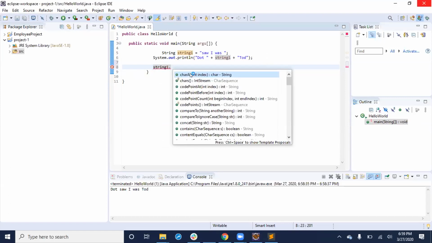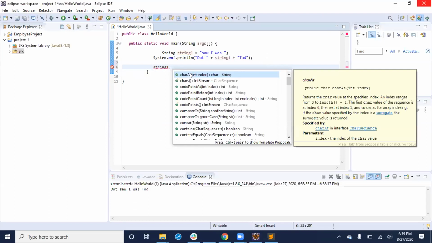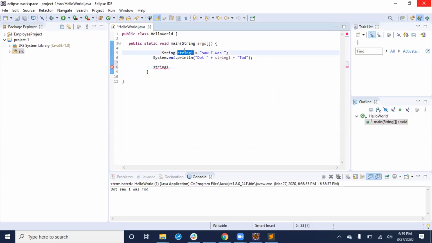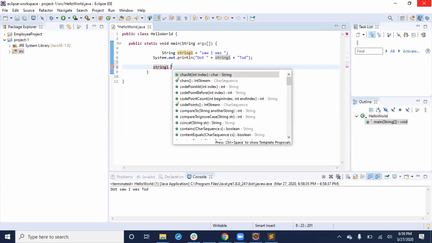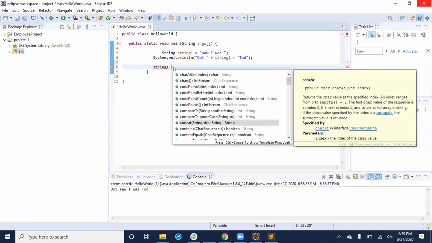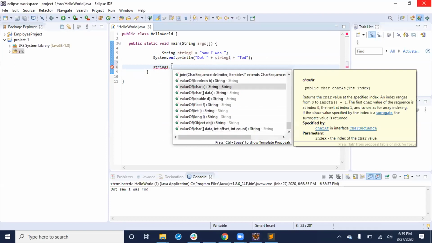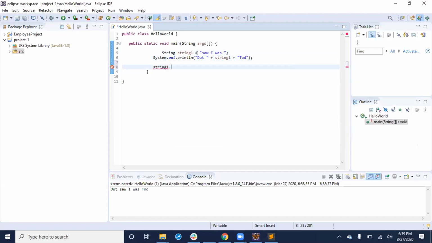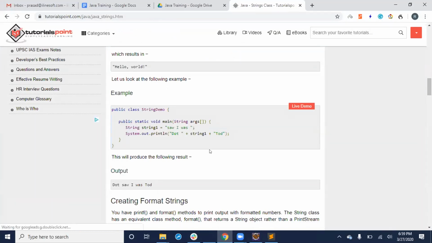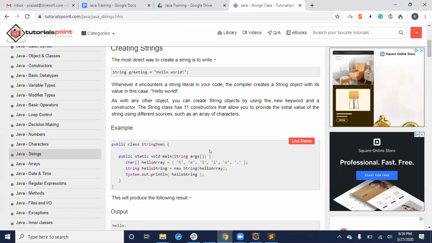I'll put dot. It's clearly telling what methods are possible because it belongs to the string class, and string one is an object, an instantiation of the string class. So the moment I put dot, you'll see all the methods. Now you can do whatever you want with a string. You have the value at a specific location, whatever. This is the advantage of practicing with an IDE. You can practice with IntelliJ or even Eclipse, anything is fine, or even Spring Tool Suite or even NetBeans. But you should always practice with an IDE. I just thought, let me show you a simple string program. With strings, we can do concatenations, all those things. That is also not my focus.